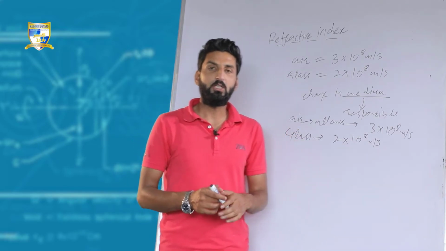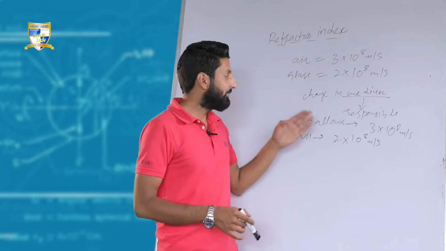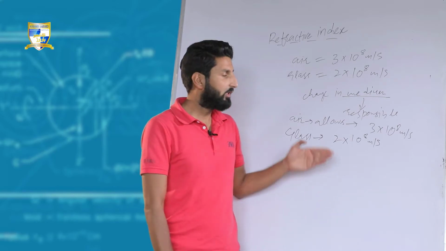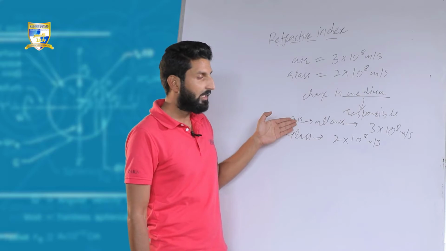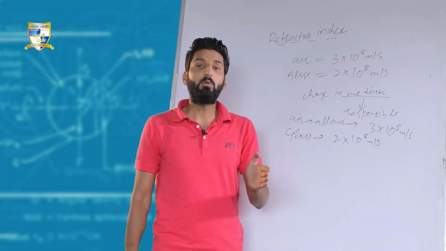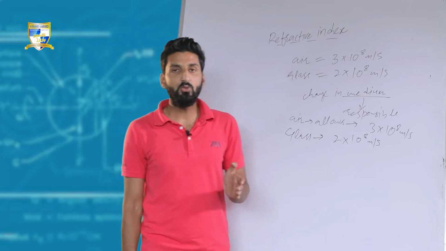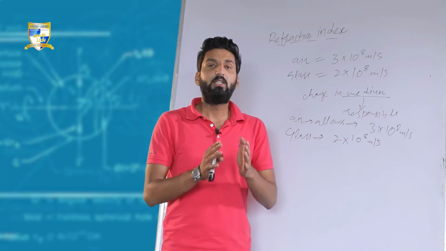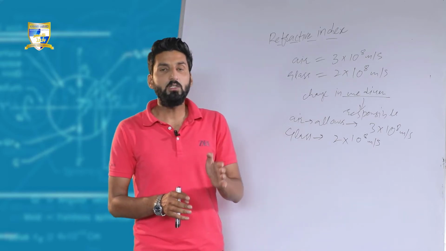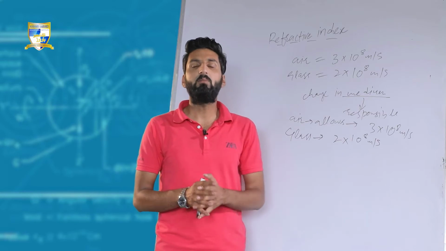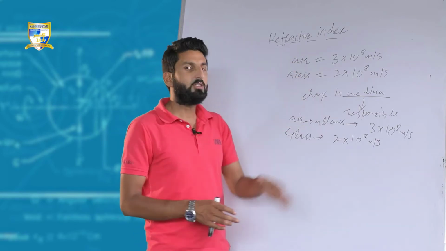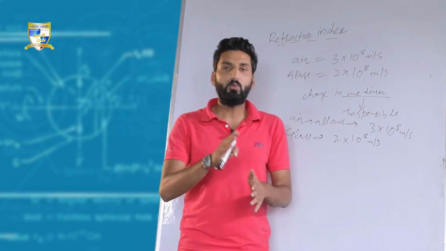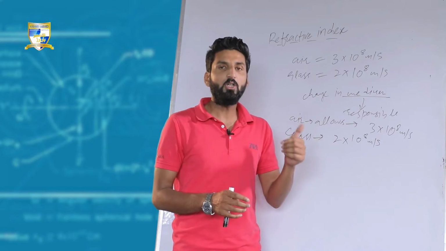It is one of the properties. Glass has many properties. Air has many properties. But we are only concerned with that property of glass, of air, of water, of medium, which is actually governing the speed of light through it. That property, that is actually responsible for the speed of light in that very medium, is known as refractive index. So refractive index is actually one of the properties of medium. It is the property of medium.